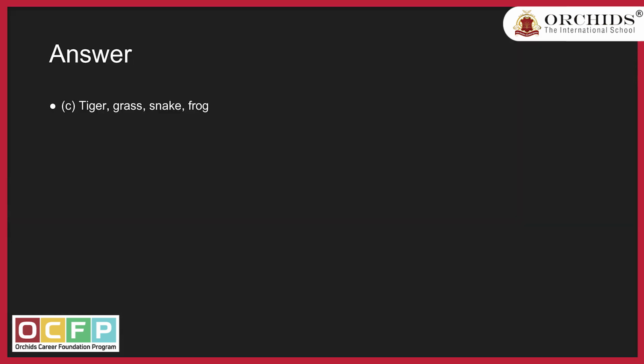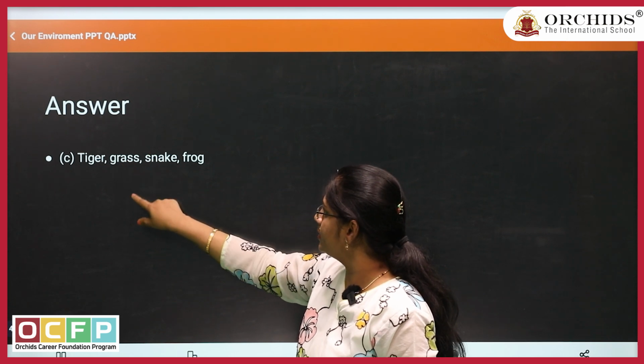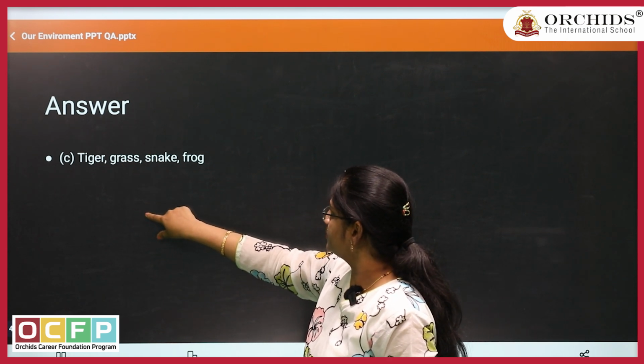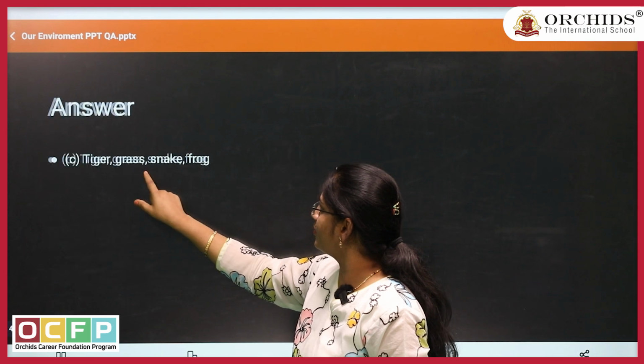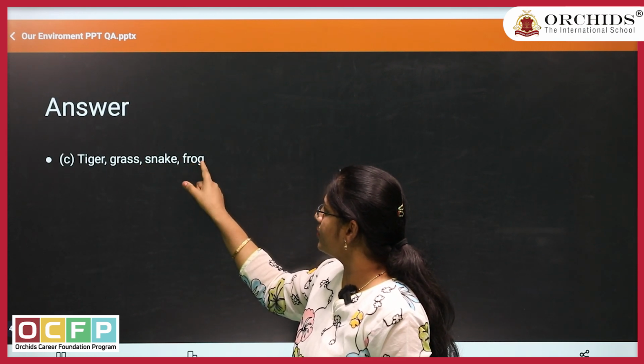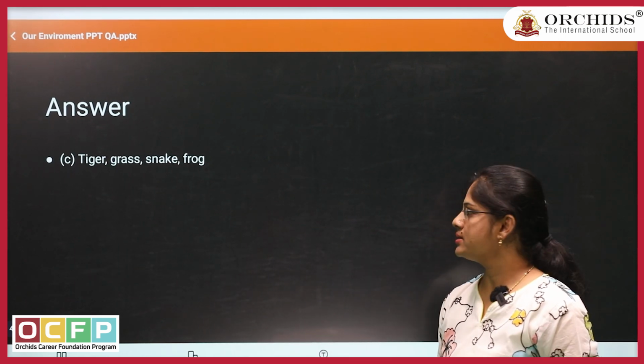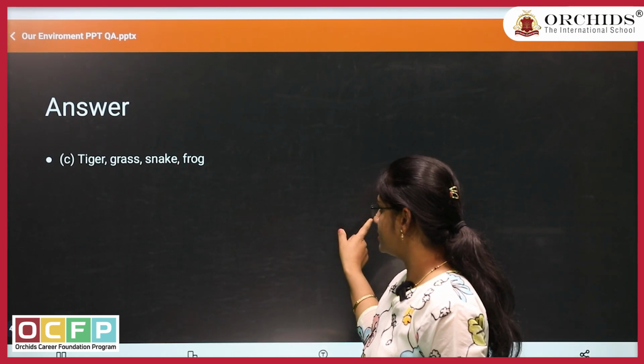Let us check the answer. Grass, first trophic level, eaten by grasshopper. It is missing over here. Then grasshopper is eaten by frog, frog is eaten by snake, snake is again eaten by tiger. Like this the food chain continues.